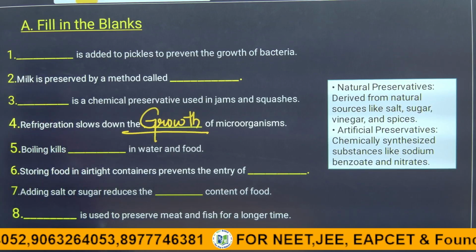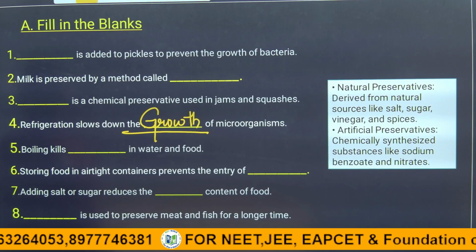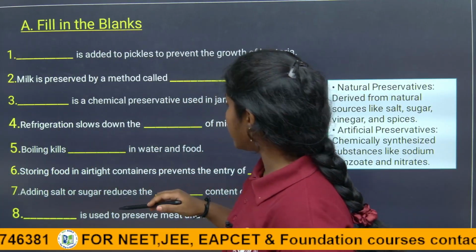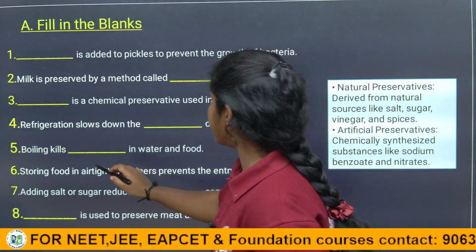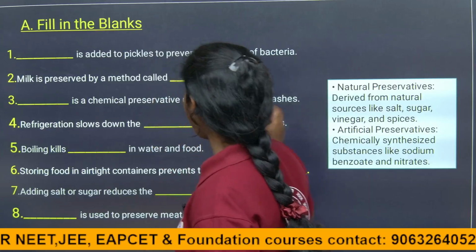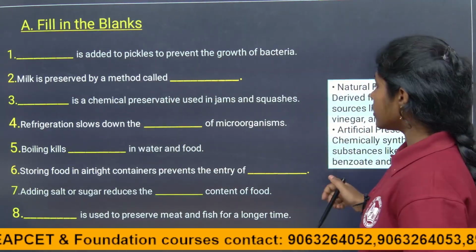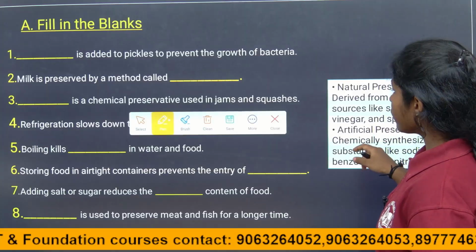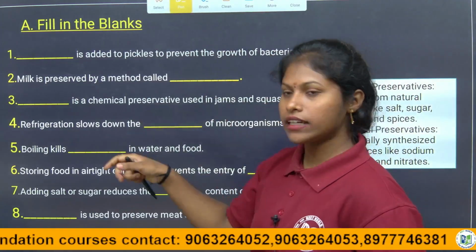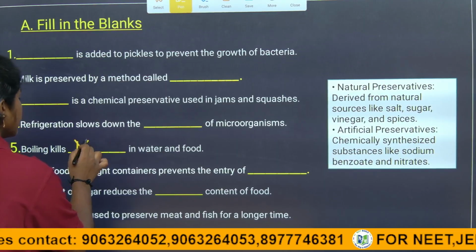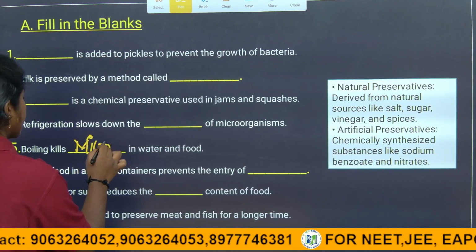Coming to the fifth question, children, boiling kills dash in water and food. Boiling kills the microbes in water and food. By boiling, what will happen, children? The microbes will be destroyed in the water or food or milk, right? So microbes is the answer for it.